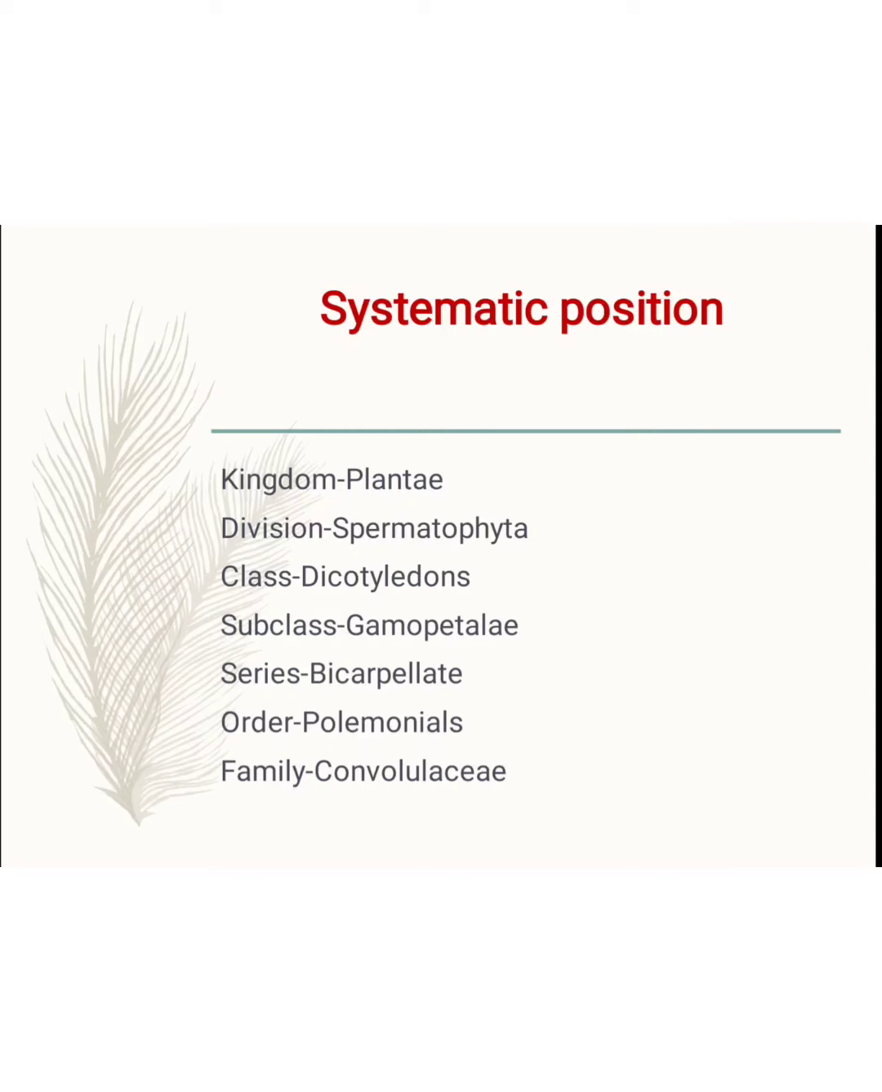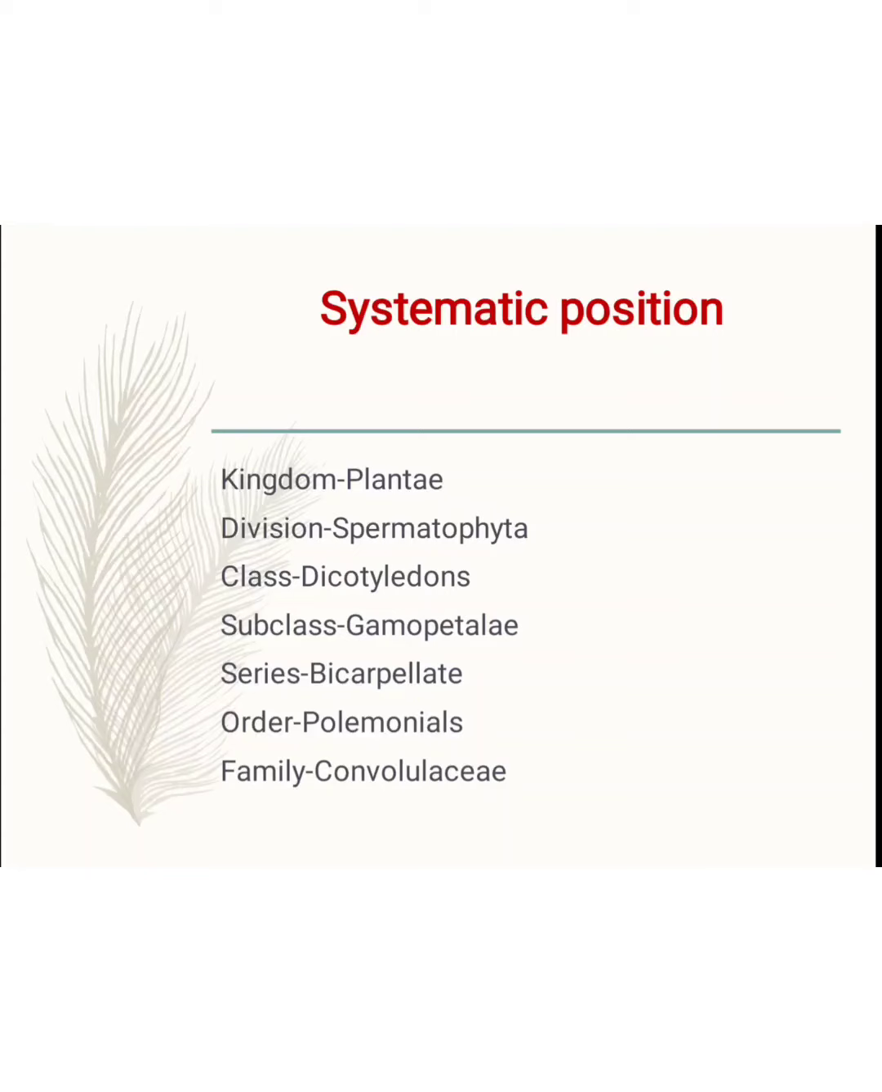Kingdom Plantae: their character is an autotrophic mode of nutrition. The cell wall is made up of cellulose. There is no locomotion, only movements occur in the plant. Then the division Spermatophyta: in this division, plants produce a flower during the life cycle. After fertilization, the ovules turn into the seed. Then embryo formation occurs in the Spermatophyta division.